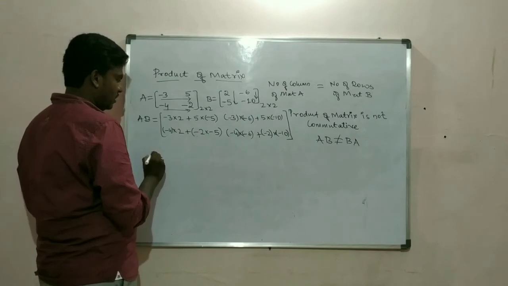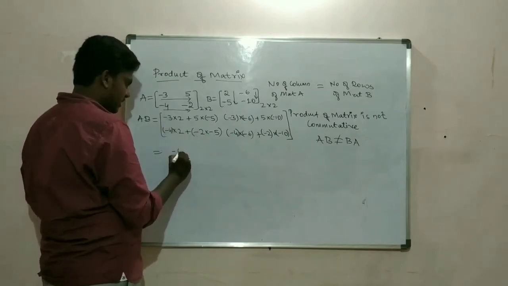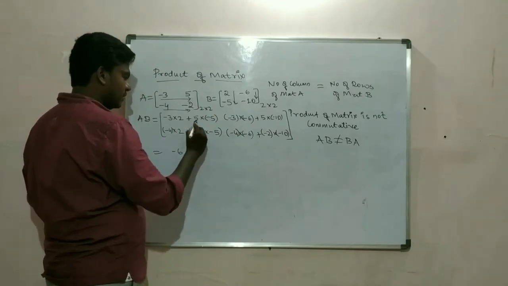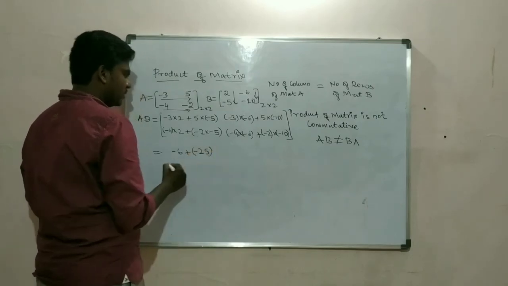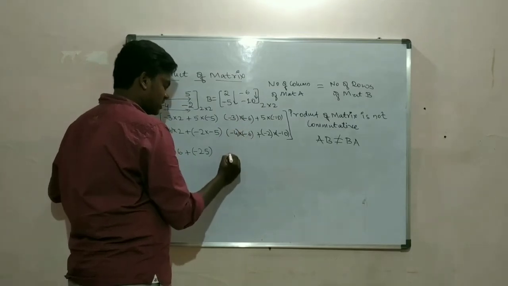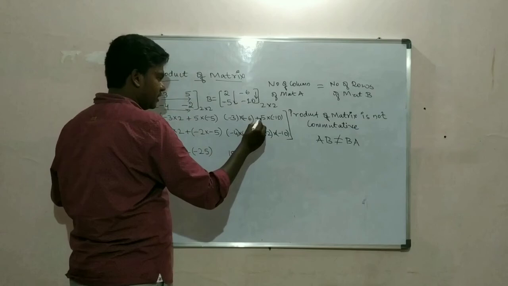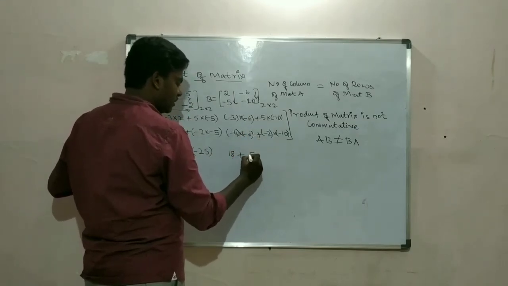So what is minus 3 into 2? That is minus 6. Plus, what is 5 into minus 5? It is minus 25. Then what is minus 3 into minus 6? Minus into minus is plus, 6 3s is 18. Here plus, what is 5 into 10? It is 50, with minus as it is.